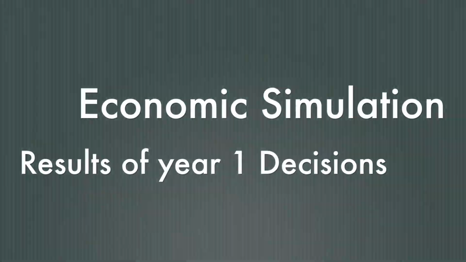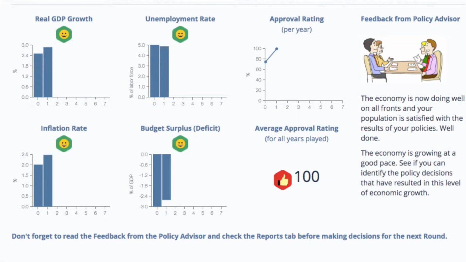So these are the results for the first year. In the first year, we got a real GDP growth of 2.9%, an unemployment rate of 4.9%, an inflation rate of 2.5%, and a budget deficit of 2.8%.